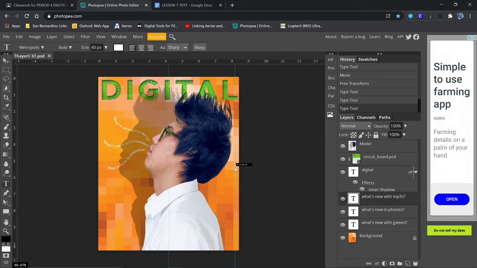It's a little tricky getting it there. There it is. All right, so you want to get it to where it's at 8.25. I'm on my move tool so I can check it. 8.25, that's where we want it.